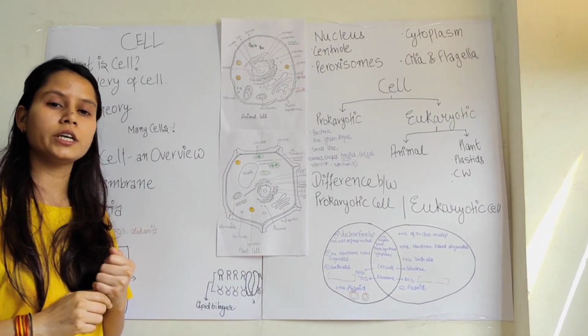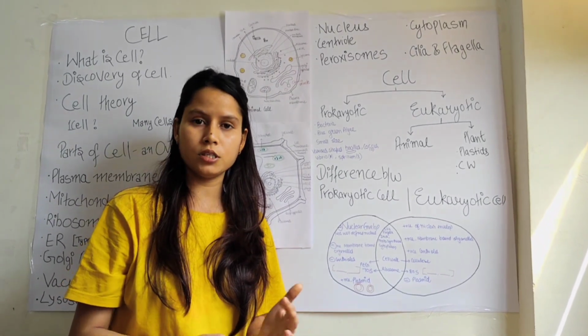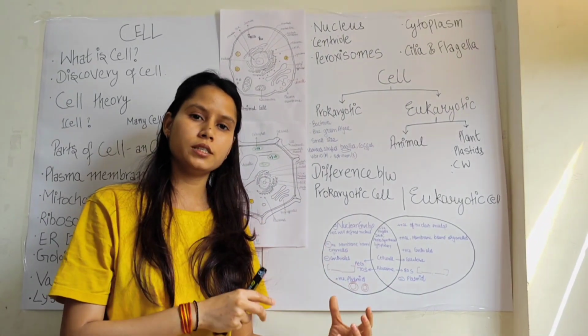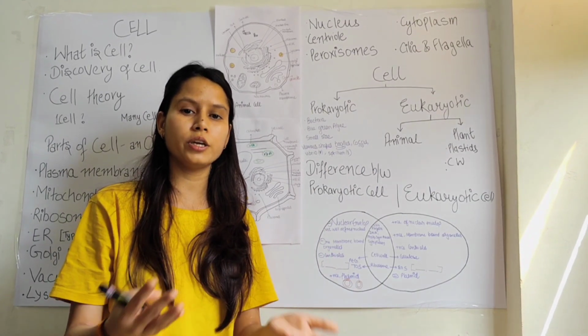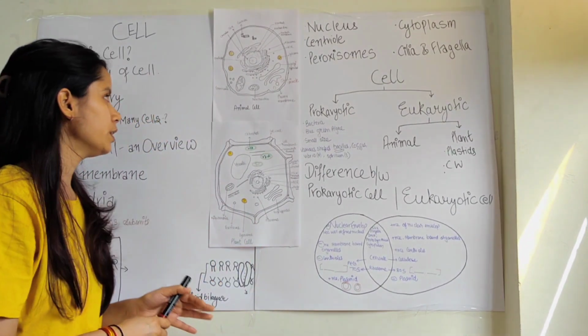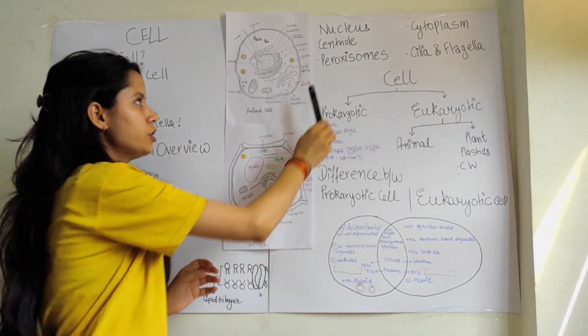How do they kill? Because the hydrolytic enzymes include hydrolases, lipases, proteases. So all these enzymes will digest lipids, proteins, nucleic acids, etc. So it is also known as the suicidal bag. Okay, let's discuss the nucleus.